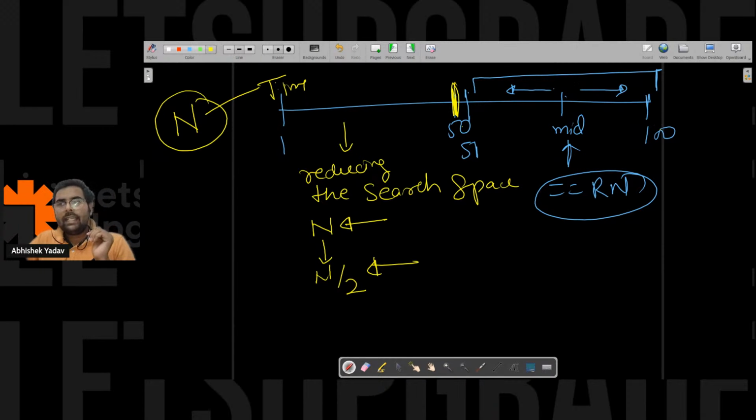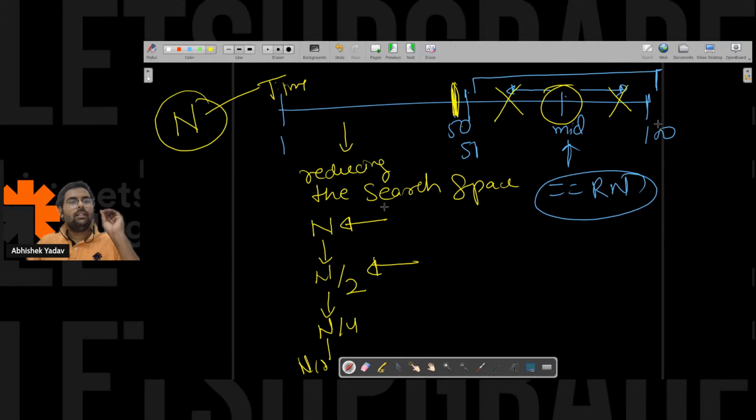Again I am finding the mid, and again I am taking a decision whether to remove this search space or that search space, right? So again it will be reduced to n by 4, and again to n by 8, till the time I get the random number.